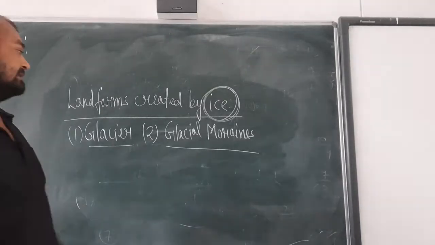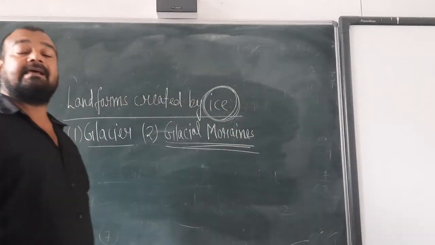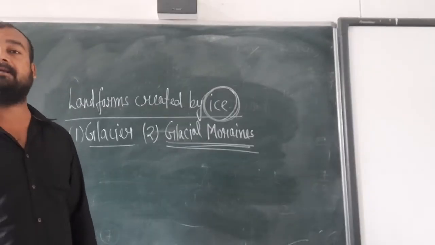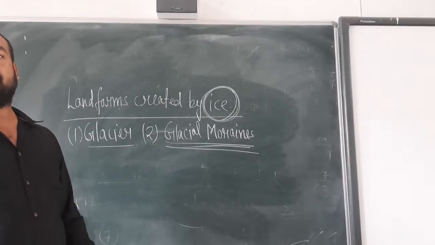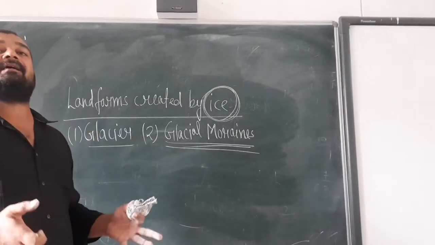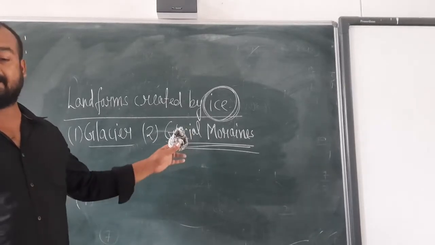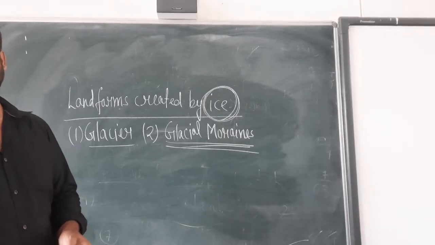Okay, another is the glacial moraines. Glacial moraines means, for understanding purposes, we can say the mountain of the glacier. Some great depressions took place in the glaciers and gave rise to the glacial moraines.